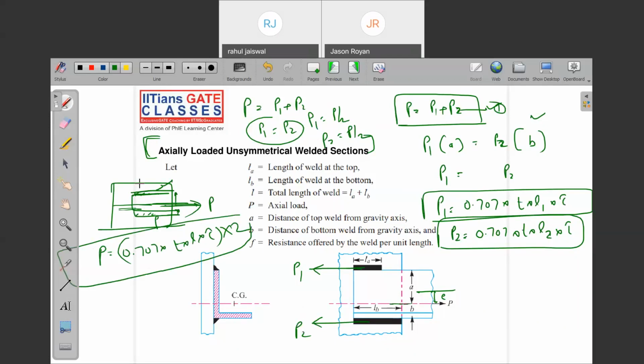There we have taken P by 2 directly. But here I am taking P1, P2 because that will be different. And that we need to calculate from the unsymmetrical welded section, that is what the topic is called, from this axis moment. Two equations, two unknowns, you will be able to solve it. Is it over?